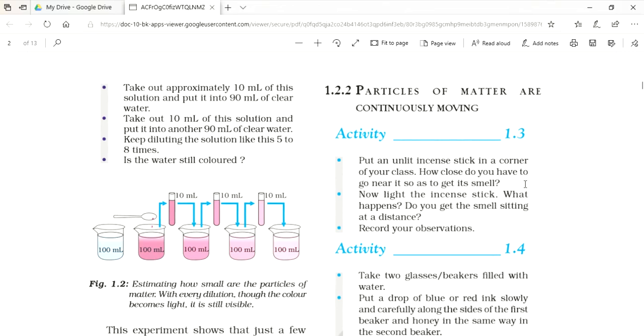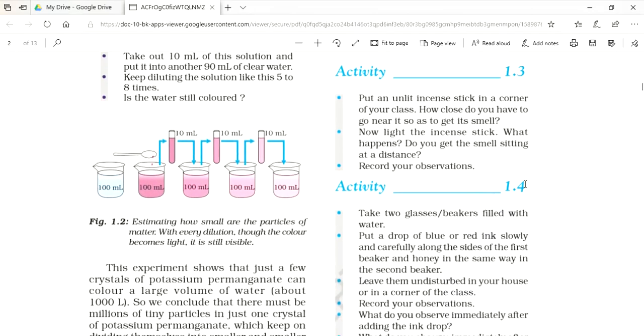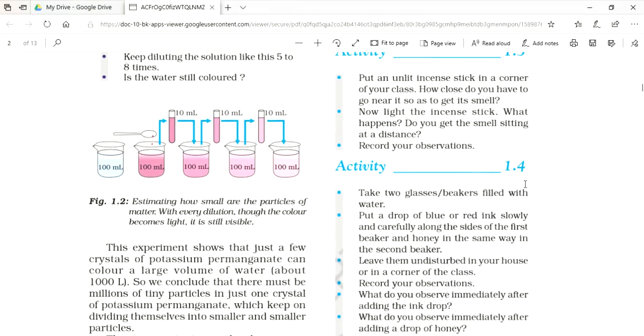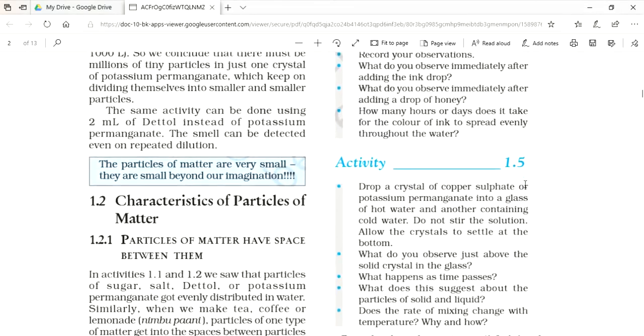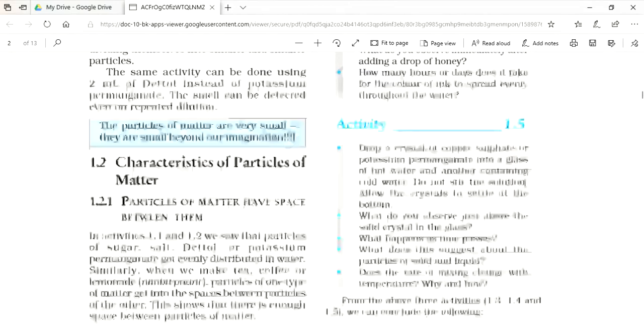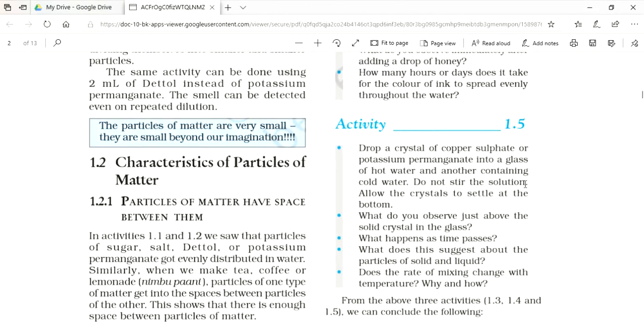In the second activity, we put a drop of ink and a drop of honey in water. We see that ink spreads quickly in water and after a few minutes, it spreads evenly throughout the water. In our third activity, we see that when we put a small crystal of potassium permanganate, which is of red color, in water, it starts dissolving without disturbing the water. It starts dissolving rapidly when we increase the temperature of the water. From these three activities, we conclude that particles of matter are continuously moving.